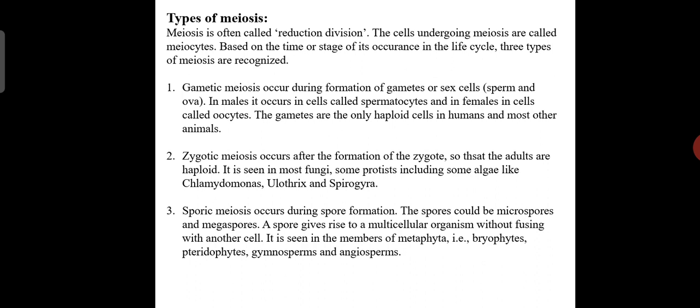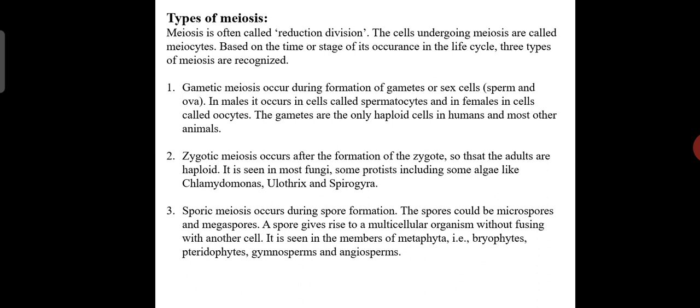The second type is zygotic meiosis, which occurs after the formation of the zygote. The name indicates that the adults are haploid here. It is seen in most fungi and some protista, including some algae like Chlamydomonas, Spirogyra and others.